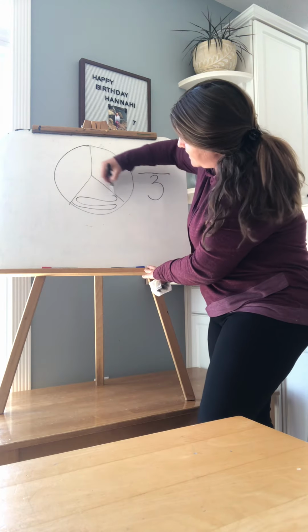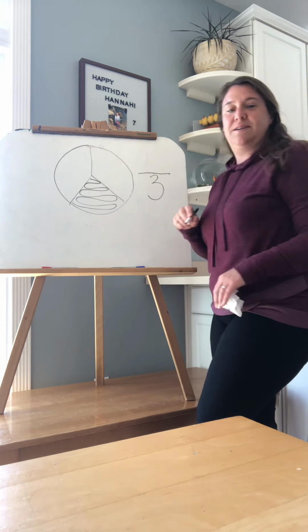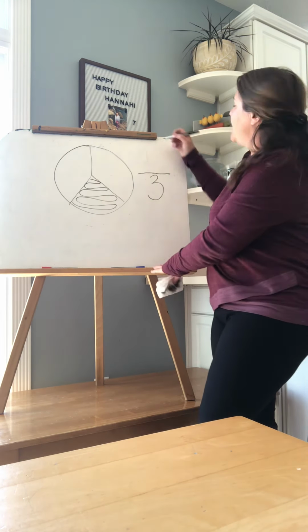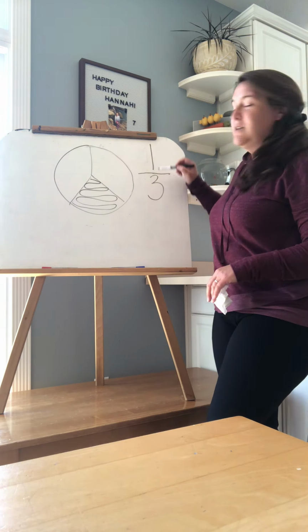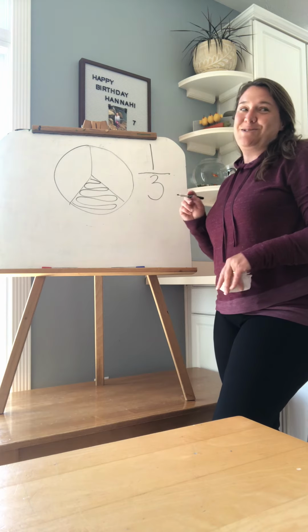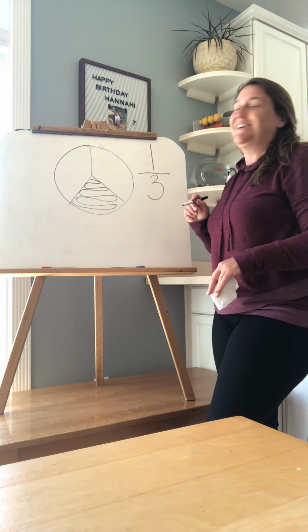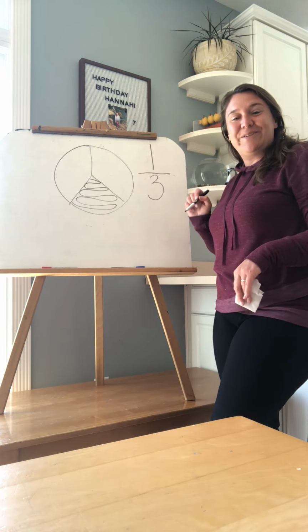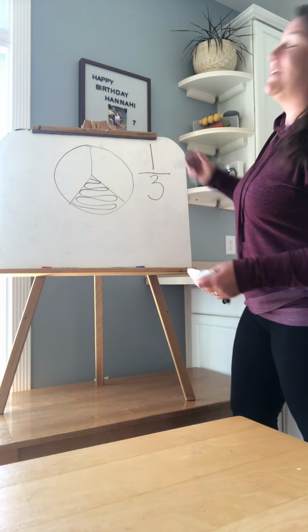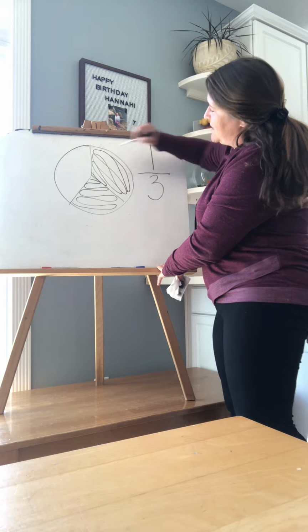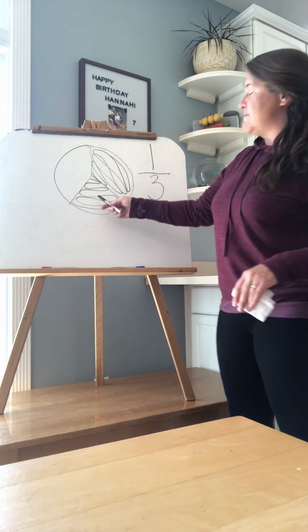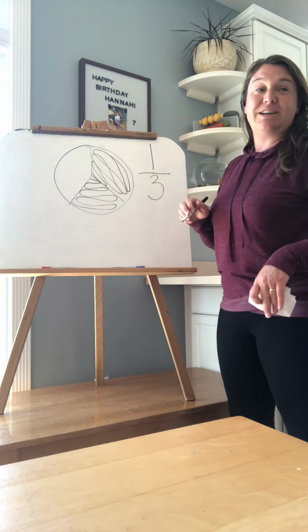All right, Hannah gets that piece. So how many pieces does Hannah get? 1. So we put the 1 at the top. So we have 1 over 3. Do you know how to say that, Jacob? 1/3. That's how you say 1/3. Very good. Uh-oh, Jake's hungry too. We're gonna have that part eaten too. So we have this part and that part eaten.